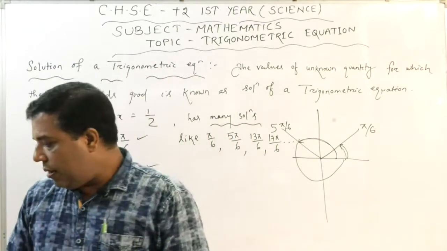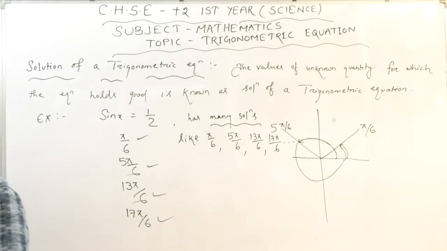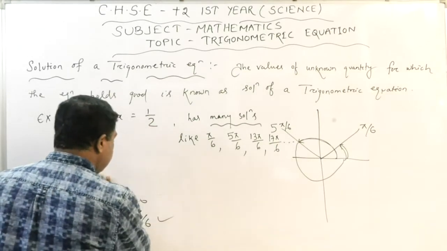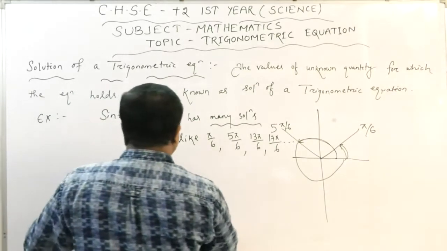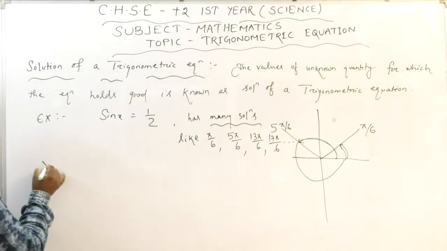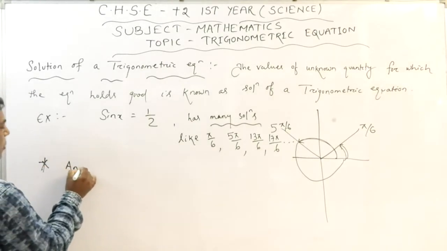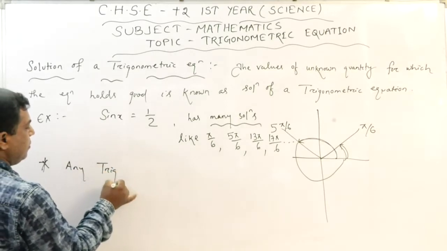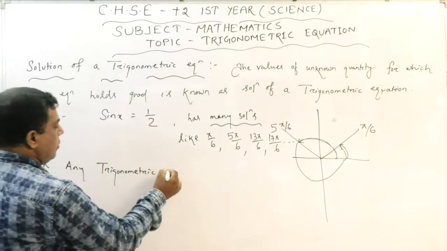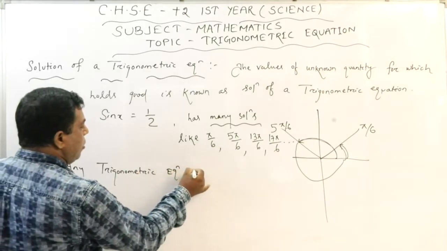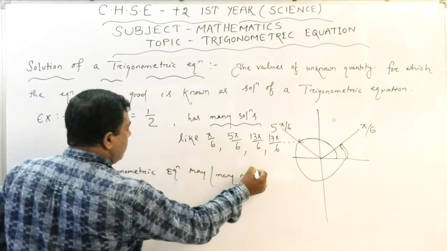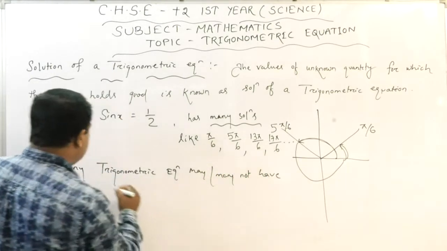So one thing is very clear, dear students, as a note: any trigonometric equation may or may not have solution.